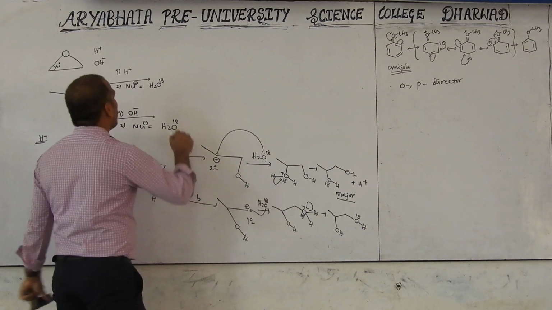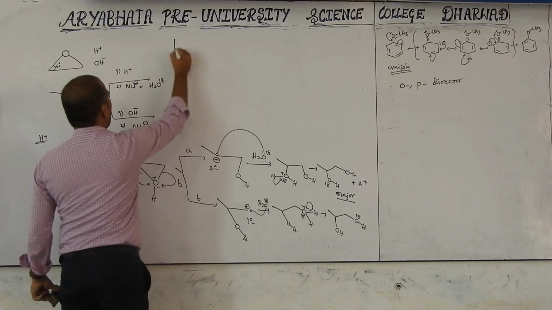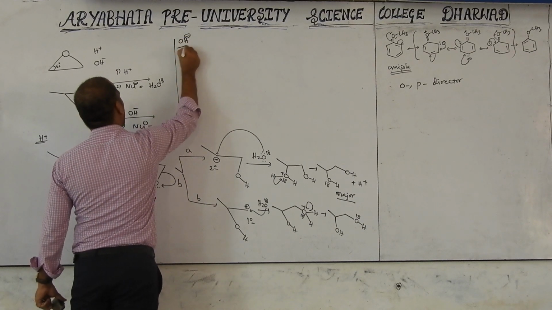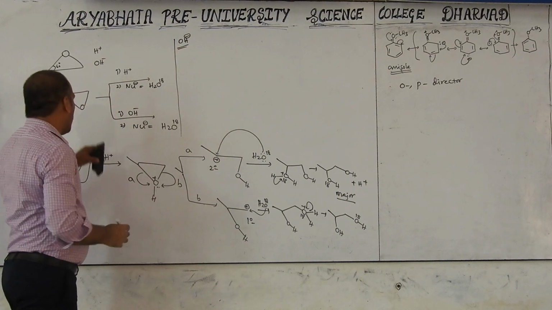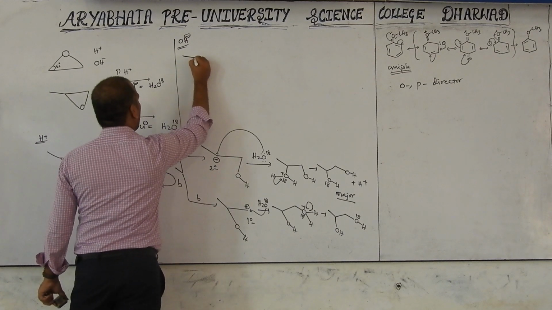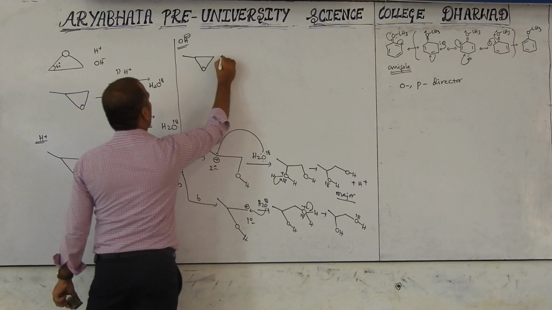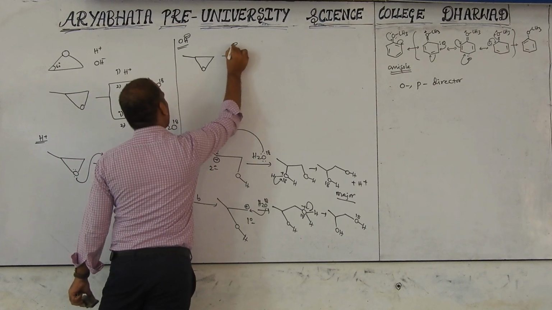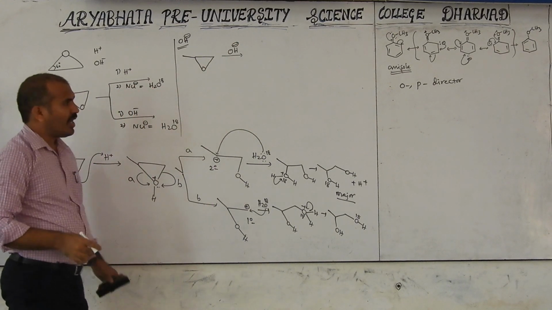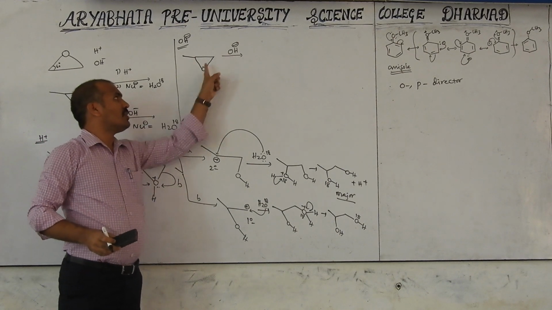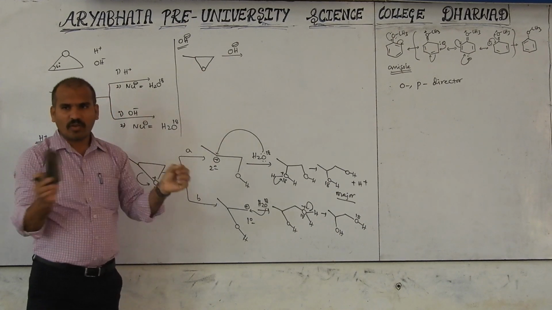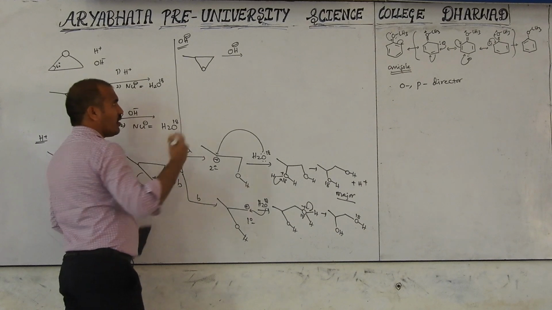In basic medium, what will happen? Now I am discussing basic medium. Here, the same reactant. In basic medium, OH minus is the first nucleophile to attack. There is electron density here, and electron density here also. Both will not react.